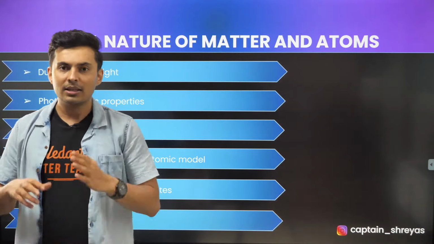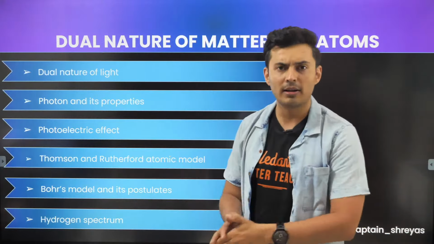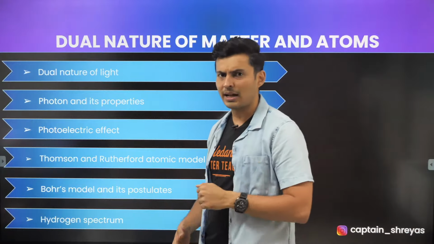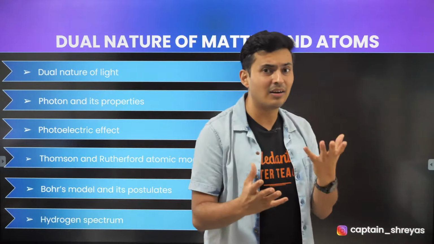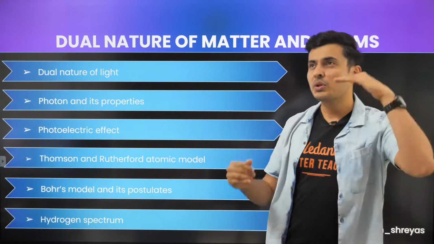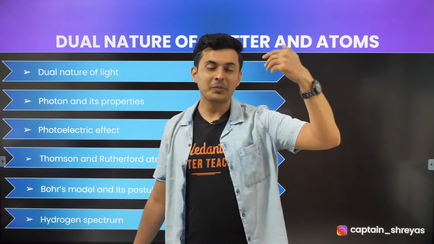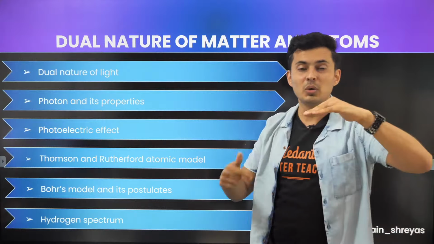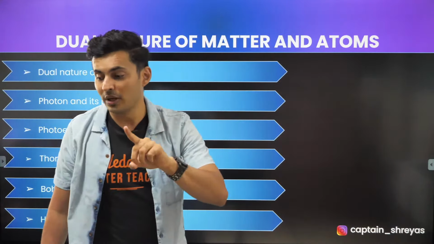Think carefully. There are multiple series, so you would have to remember it in order. Lyman, Balmer, Paschen, right? Pfund, Brackett and all is there. But I'm talking about Lyman, Balmer, Paschen. Paschen is the third. So 1, 2, 3. So yes, it should come to the third orbit. The last line will come from infinity to n is equal to 3, not 3 to infinity.